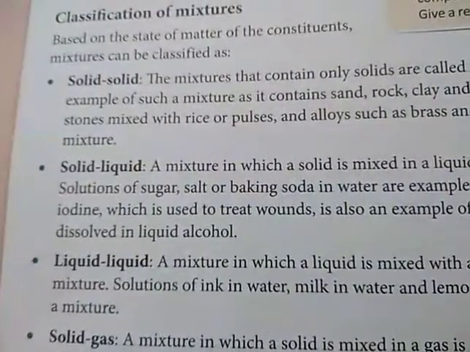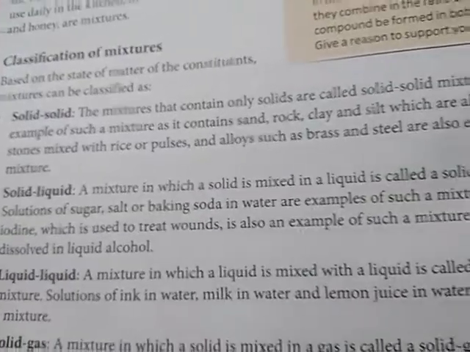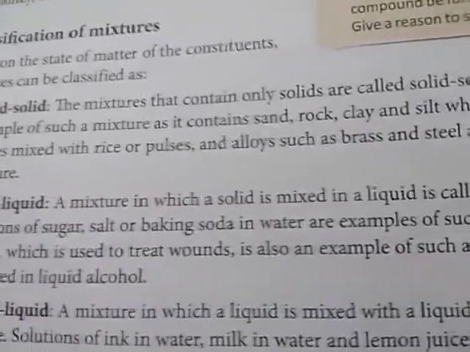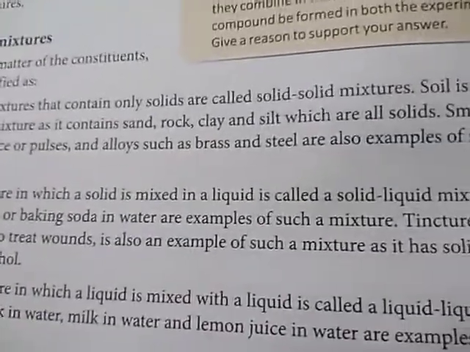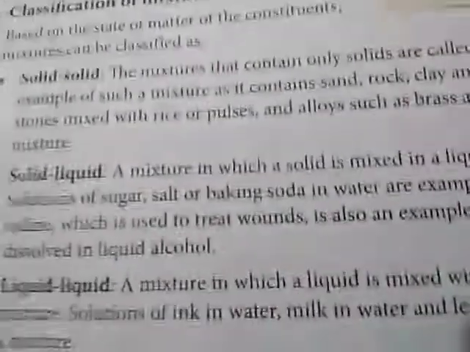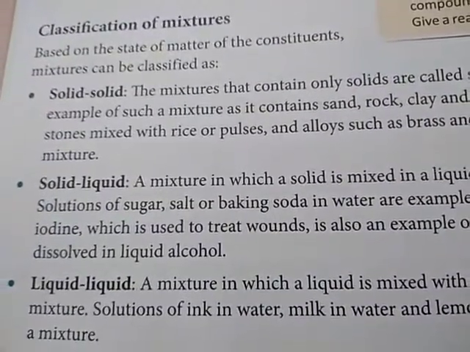Then we have solid liquid mixtures. A mixture in which a solid is mixed in a liquid is called a solid liquid mixture. Solutions of sugar, salt or baking soda in water are examples of such a mixture. Now tincture of iodine, which is used to treat wounds, is also an example, as it has solid iodine dissolved in liquid alcohol.